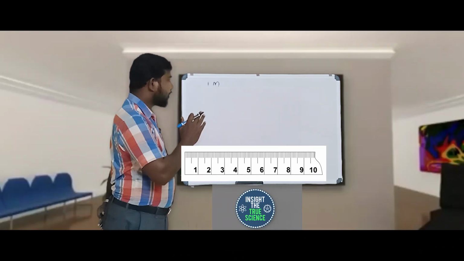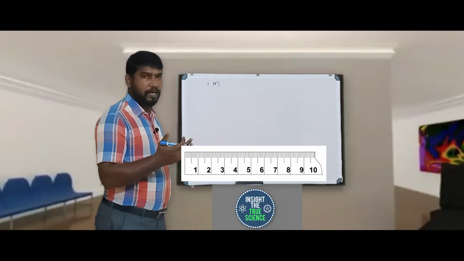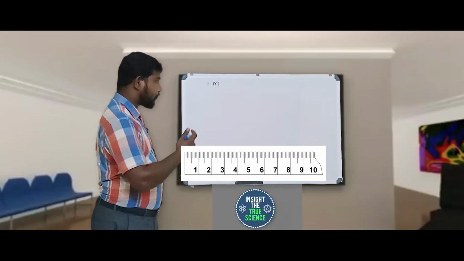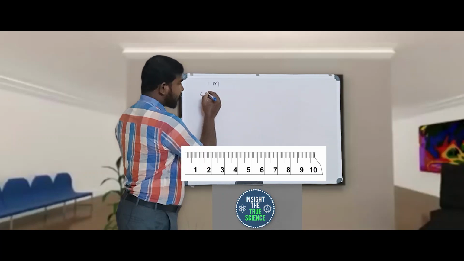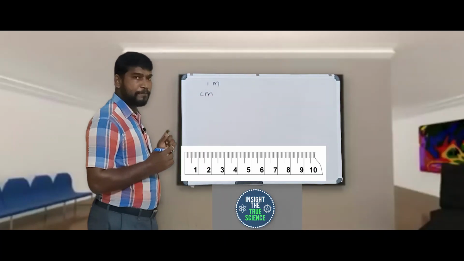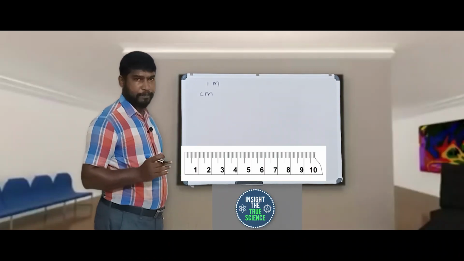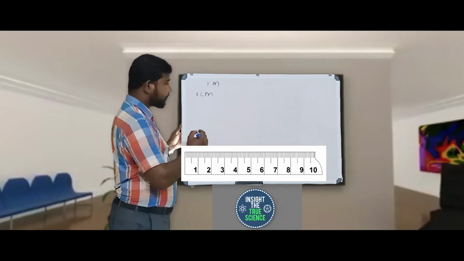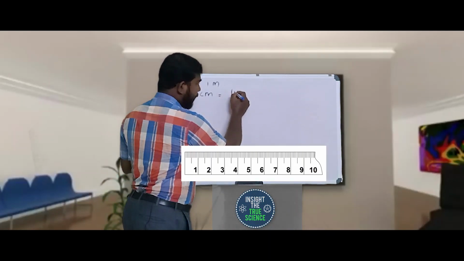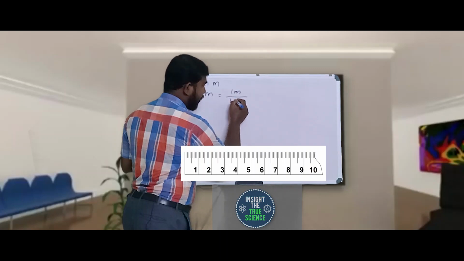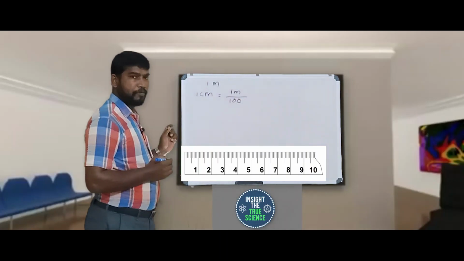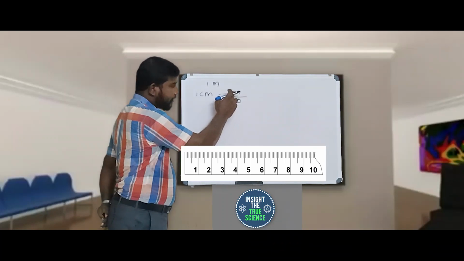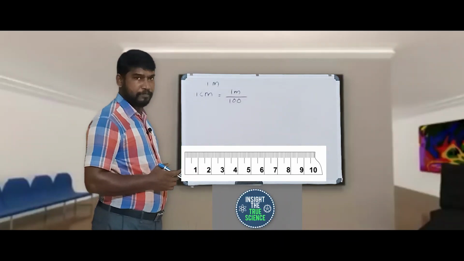When you see the meter scale, there are subdivisions of 1 meter. The first subdivision is centimeter. It is represented by small c and small m. So 1 centimeter means we are dividing 1 meter into 100 parts.